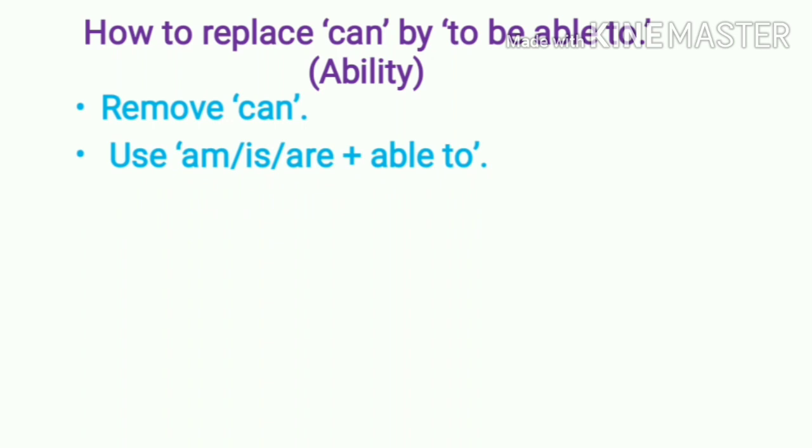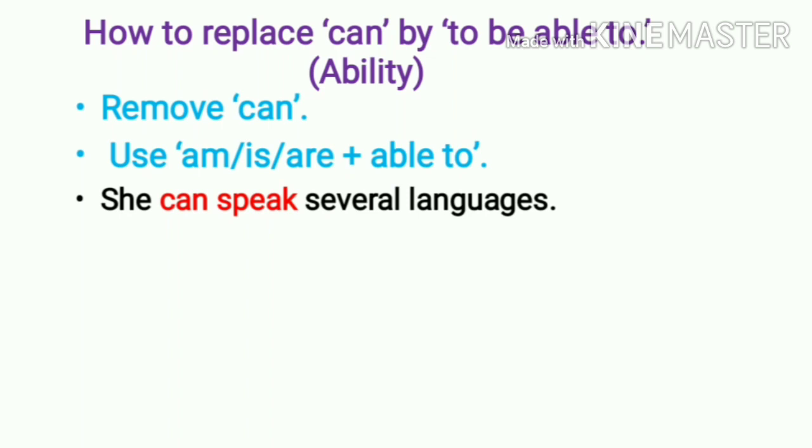When can is used to express ability, we can replace can by using to be plus able to. Now see, remove can and then use either am, is, are plus able to. टू बीचं रूप म्हणून आपण एकतर एम वापरतो किंवा इज वापरतो किंवा आर वापरतो आणि त्याच्यानंतर एबल टू लिहितो. She can speak several languages. Remove can and use able to.